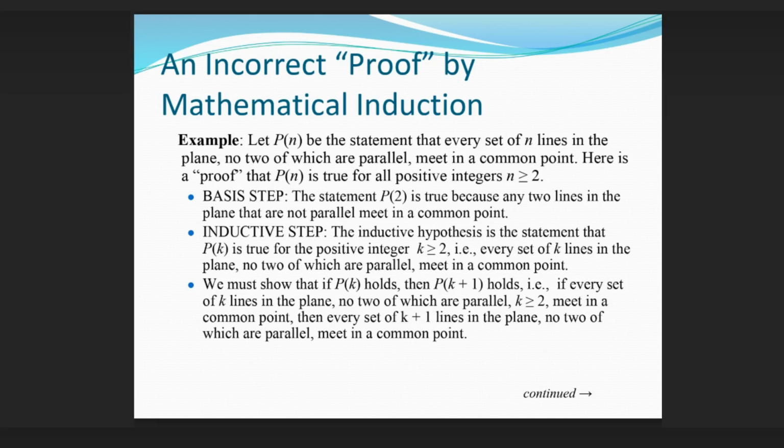Basis step. The statement P(2) is true because any 2 lines in the plane that are not parallel meet in a common point. Inductive step. The inductive hypothesis is the statement that P(k) is true for the positive integer k ≥ 2, i.e., every set of k lines in the plane, no 2 of which are parallel, meet in a common point. We must show that if P(k) holds, then P(k+1) holds, i.e., if every set of k lines in the plane, no 2 of which are parallel, k ≥ 2, meet in a common point, then every set of k+1 lines in the plane, no 2 of which are parallel, meet in a common point.